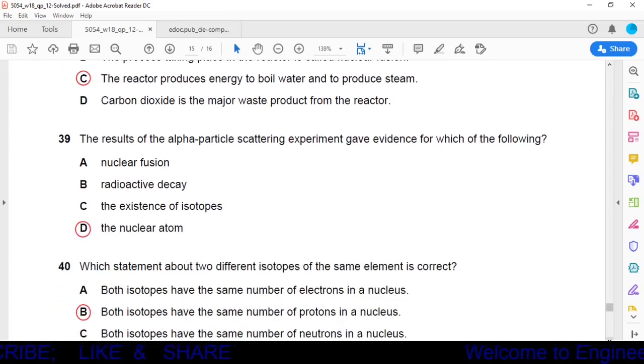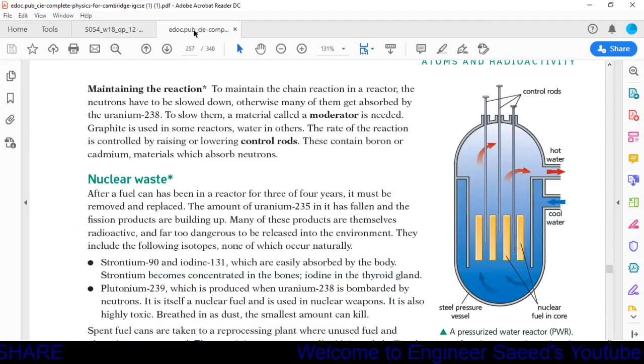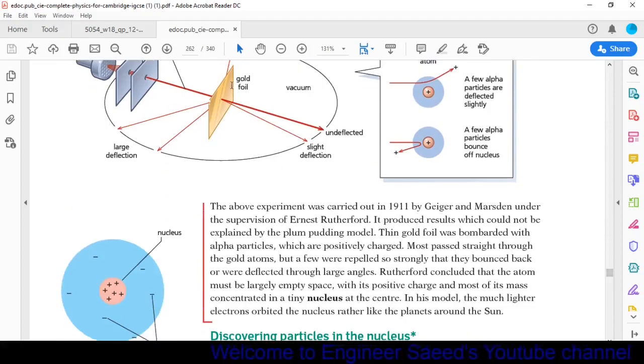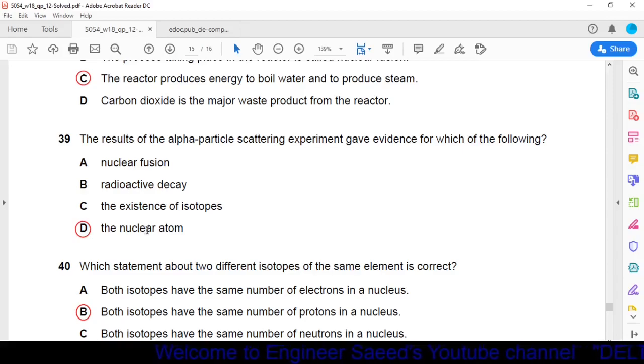Question number 39. The result of the alpha particle scattering experiment gave evidence for which of the following? Option A, nuclear fusion. Option B, radioactive decay. Option C, the existence of isotopes. Option D, the nuclear atom. In the alpha particle scattering experiment, we discovered the nuclear atom. It is called the Rutherford experiment, which we have studied. In this experiment we discovered the nucleus of the atom. So option D is the correct one, the nuclear atom.